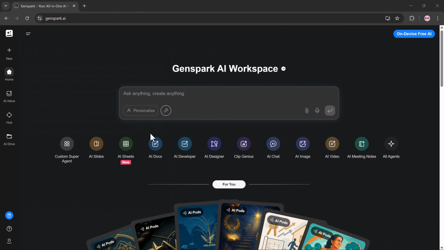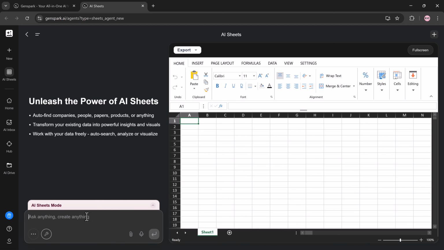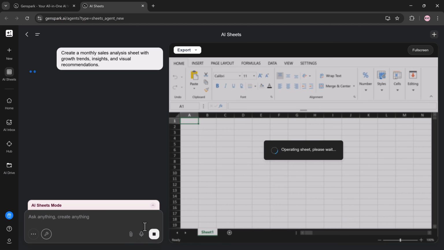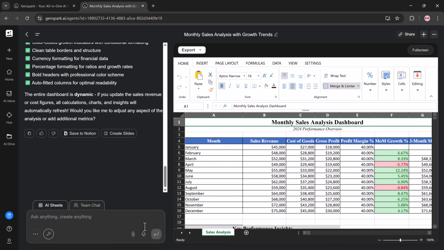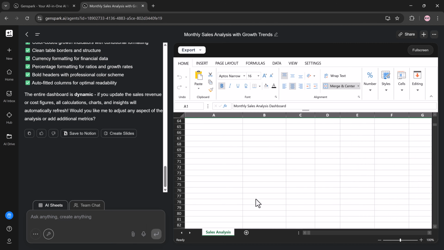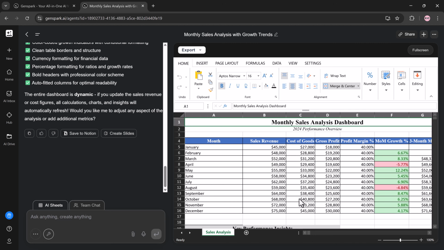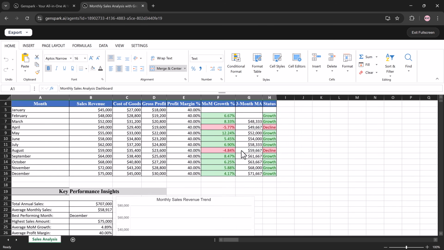AI Sheet, Case Study, Use Case, Business and Sales Analysis. AI Sheet transforms raw data into meaningful insights by organizing spreadsheets automatically, analyzing trends, summarizing performance, and providing recommendations. Prompt: create a monthly sales analysis sheet with growth trends, insights, and visual recommendations. Result: a smart, AI-powered spreadsheet without manual formulas or complex setup.